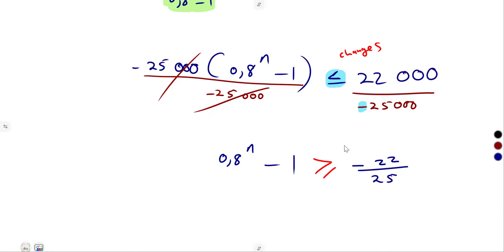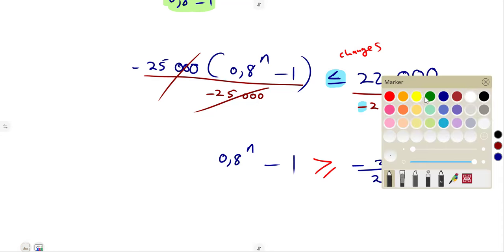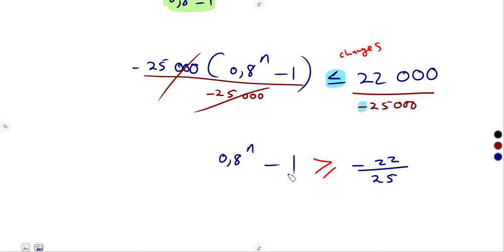You can just use your calculator as well. On the left hand side, remember we need n. There is a negative 1 which is just being subtracted from the whole of this part. So let's get rid of it. Add 1 both sides.